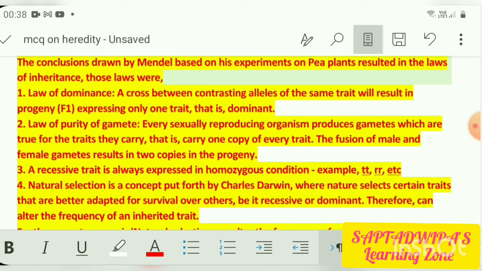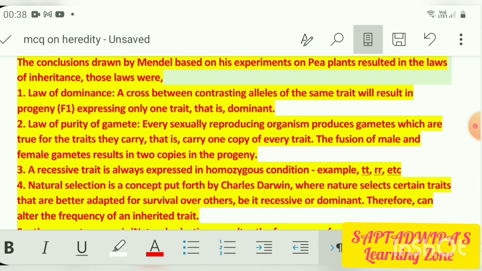As I said during that time, in the F1 generation only the dominant one rules. So capital R, which represented round, and capital Y, which represented yellow, will be dominating. So the answer would have been round and yellow. Here also it said that only the dominant one is expressed in the F1 generation.